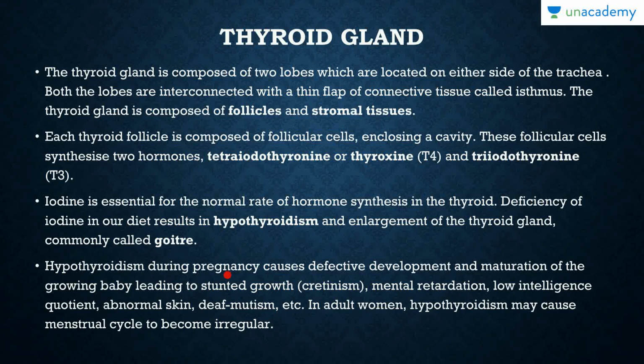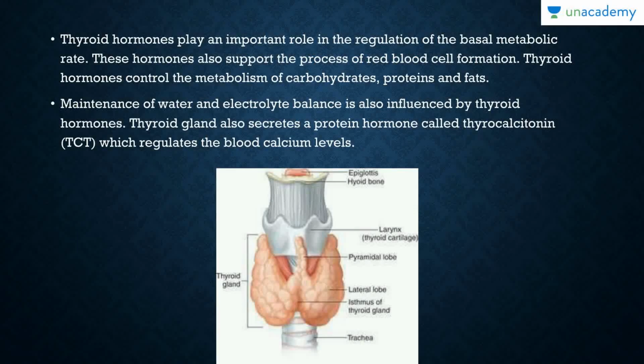Hypothyroidism during pregnancy causes defective development and maturation of the growing baby, leading to stunted growth, which is cretinism, mental retardation, low intelligence quotient, abnormal skin, deaf mutism. In adult women, hypothyroidism may cause the menstrual cycle to become irregular. So that's about the symptoms of hypothyroidism.